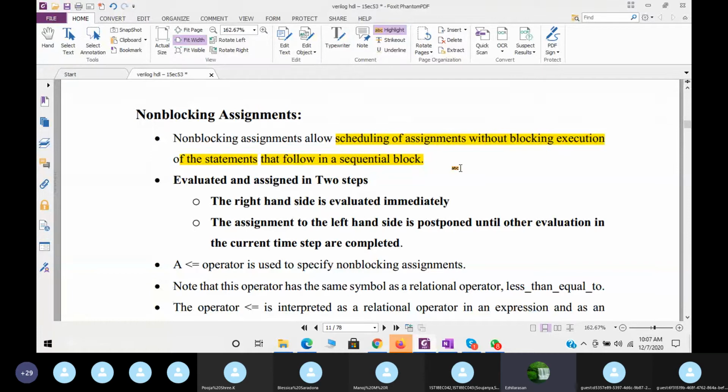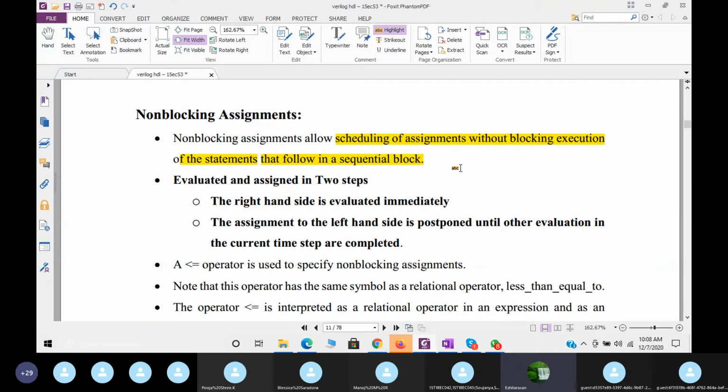The blocking statement, from the name only, you can say it will block the execution step by step. But the non-blocking won't block anything when you are scheduling the assignments. Simply, I can say it will execute in a concurrent way.